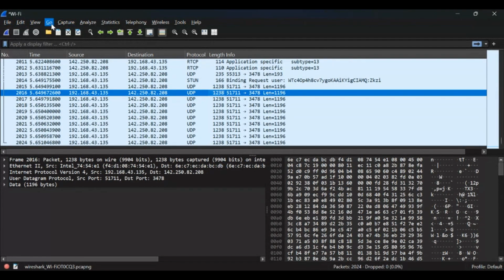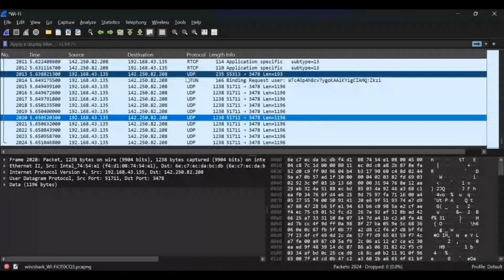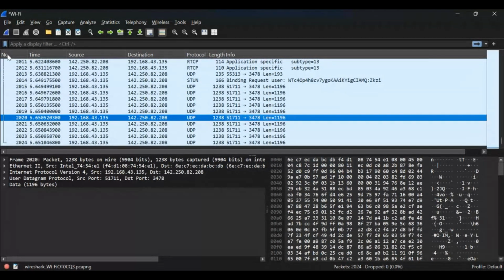Now let's go to this Go menu. This Go is actually used to find packets based on the numbers of the packets that were captured. Now let me show you something. You can see that we have numbers here, we have time, we have source. This source is the source IP address. This destination is the destination IP address. This protocol is the protocol that was used. Then this length is the length of the packet, and this info is the information of the packet.